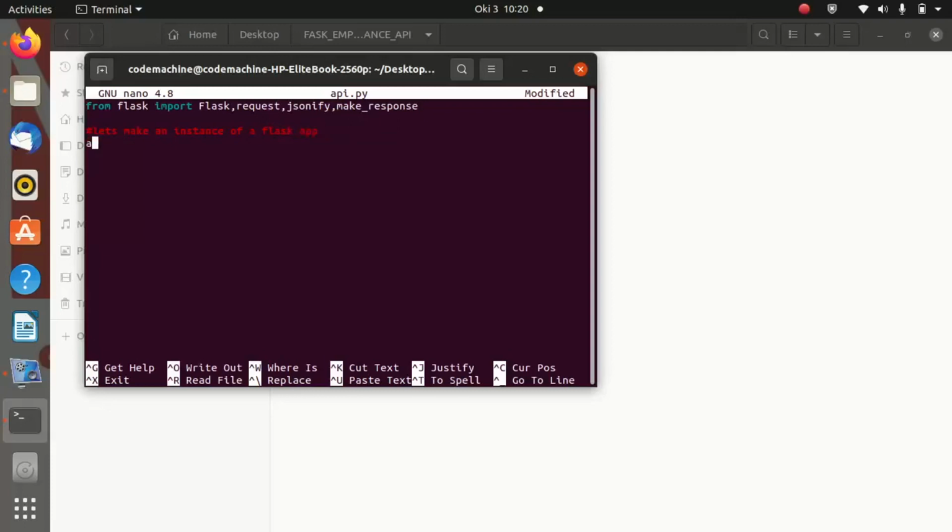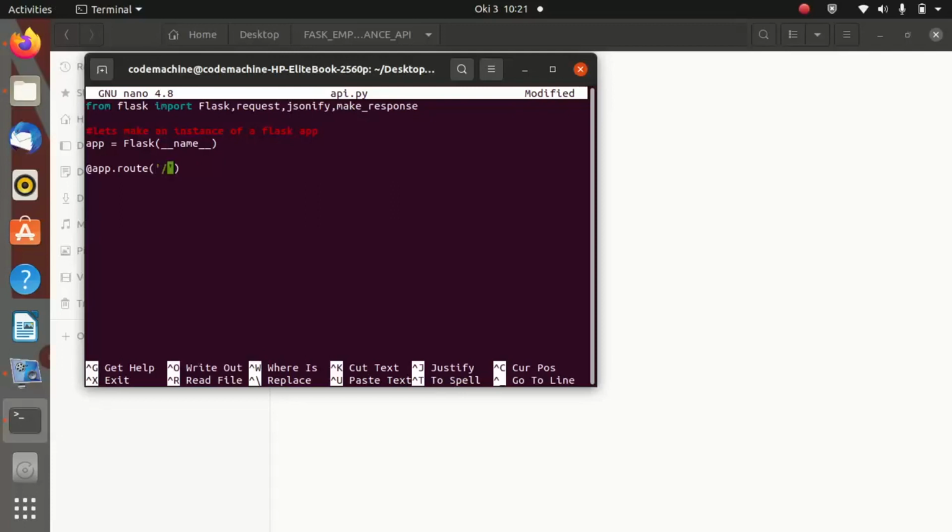And for that, you just need to declare your app, which is equal to Flask, then you provide __name__. So that is it. Then we move on to a new line. Then we say @app.route. So we are creating a new route, and this route we are putting on home.